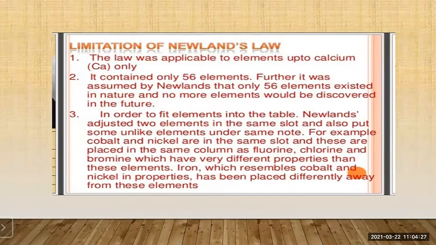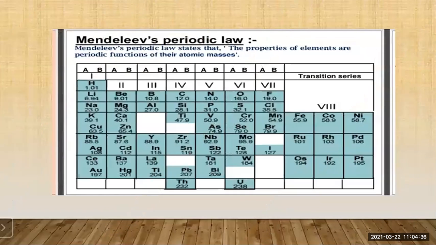Now, after this, the next scientist to study the elements and classify them was Mendeleev. What the scientists are doing is studying what the previous scientists had studied about the elements. They try to find the limitations in their study, and further, they try to remove those limitations. So let us see what Mendeleev has done.